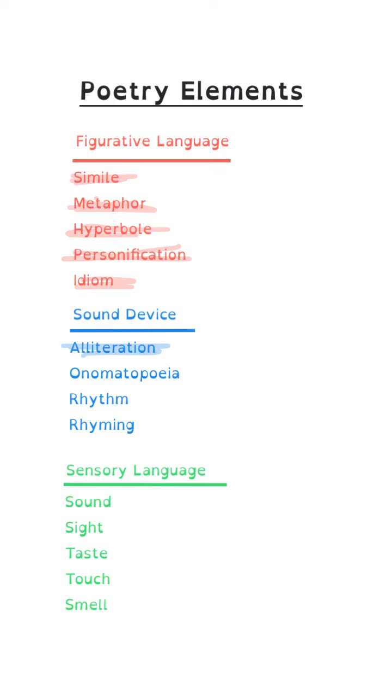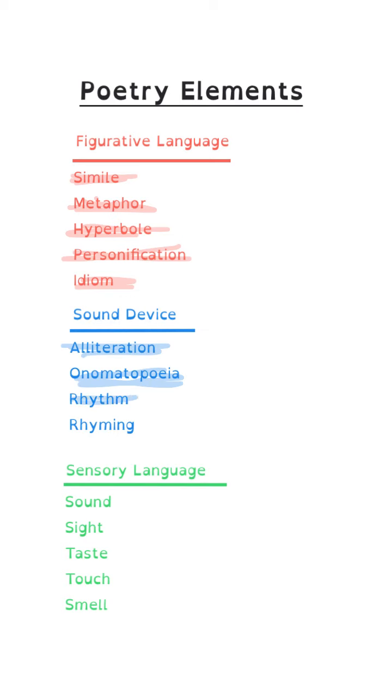Okay, next we have onomatopoeia. Those are the words that make their sound, like whoosh and crash, bang. All right, then we have rhythm. That is that constant lyrical sound that projects music. Whenever we're reading our poem, it goes at like a constant pace.